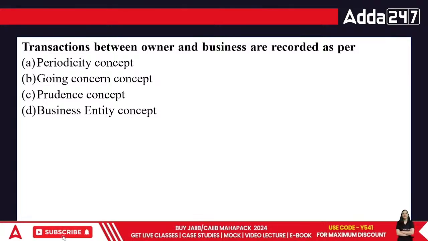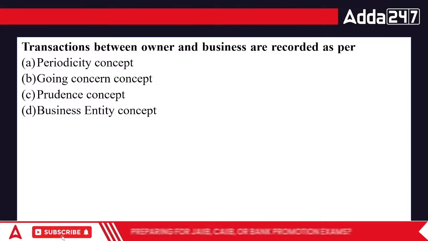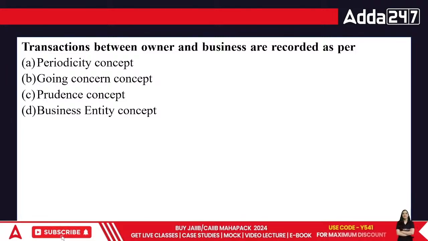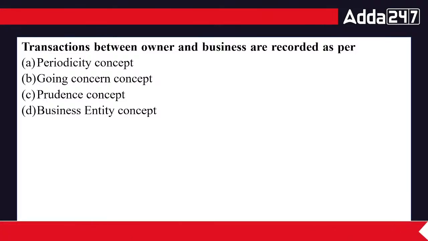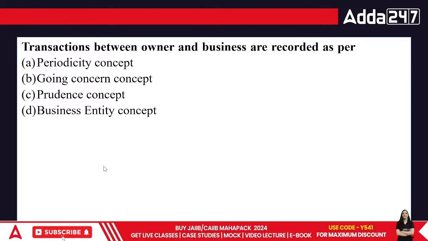Periodicity concept, going concern concept, prudence, and then the next part is the business entity concept. Periodicity talks about the time. Going concern talks about how men may come and men may go, but the organization is here to stay. Then prudence talks about having the sense.